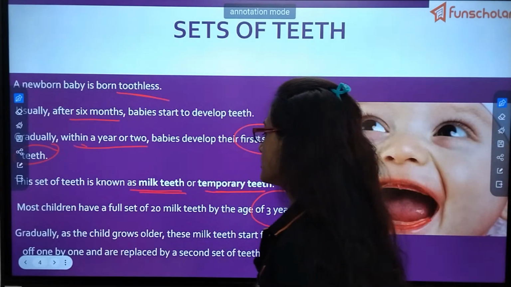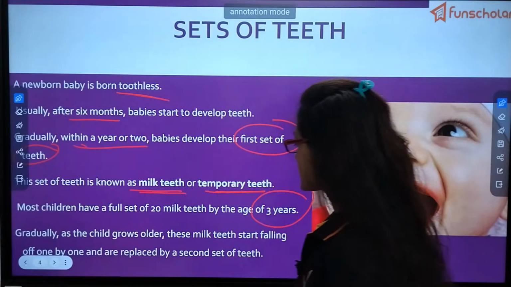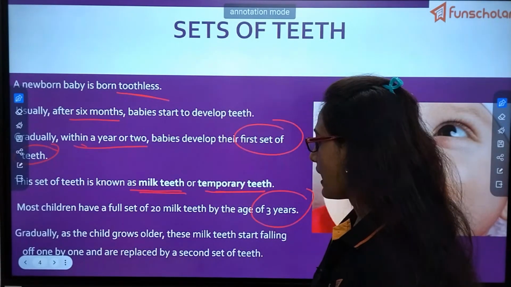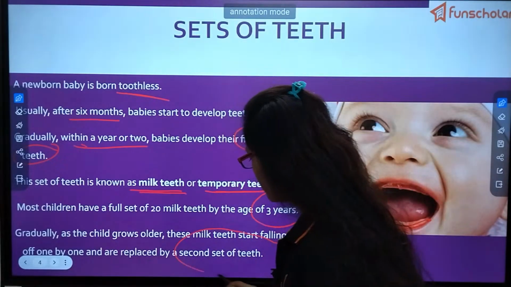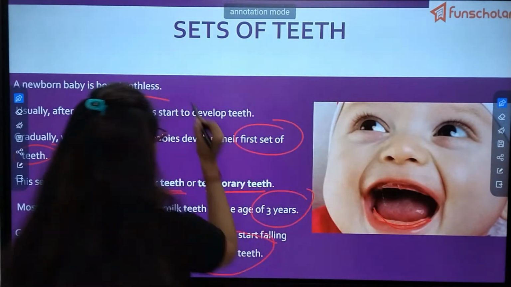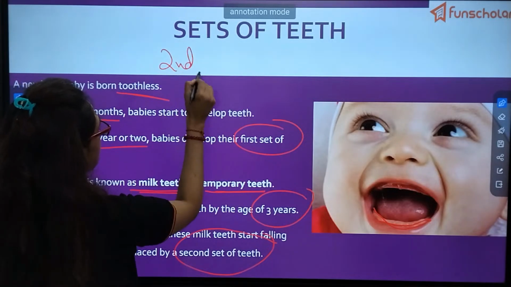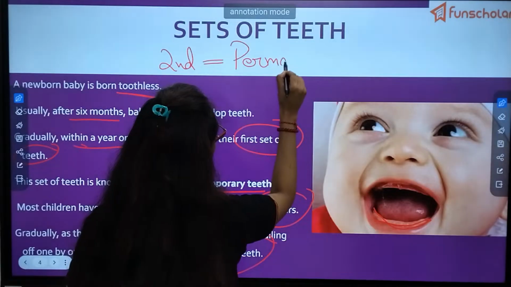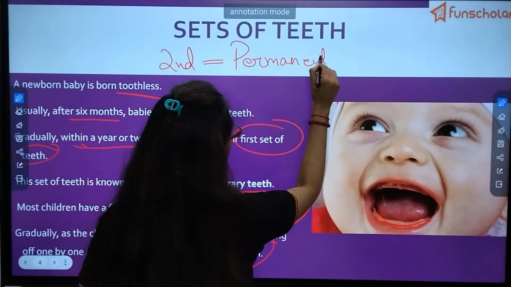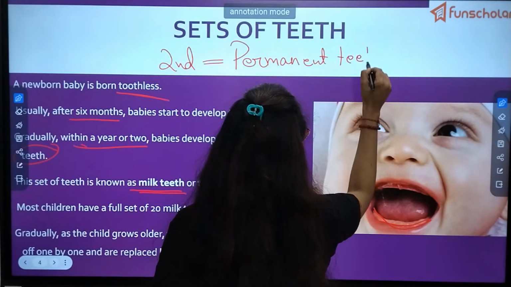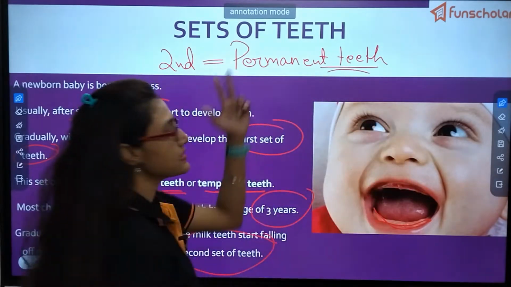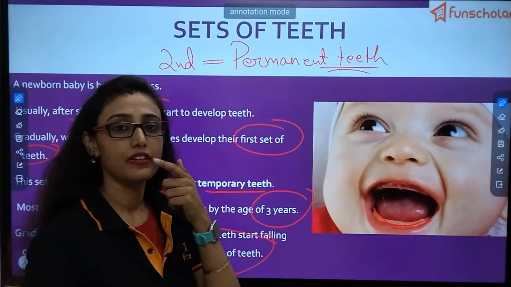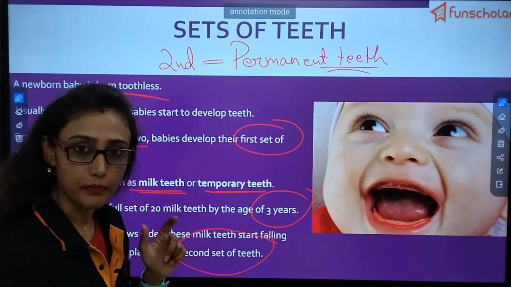Gradually, as the child grows older, these milk teeth start falling off one by one and are replaced by a second set of teeth. And this second set of teeth is known as what? Just now I have told you, permanent teeth. And if these teeth fall off again, then they will never be replaced.